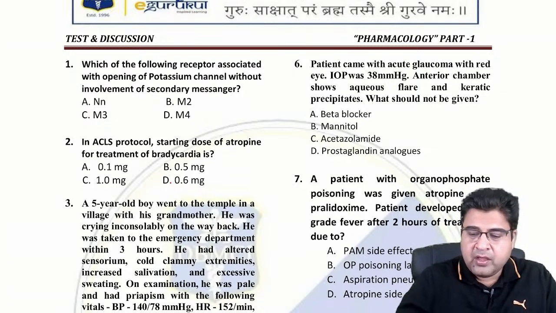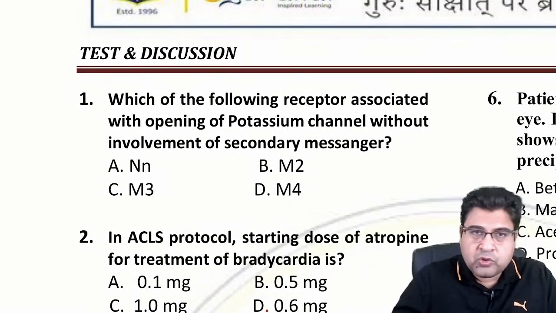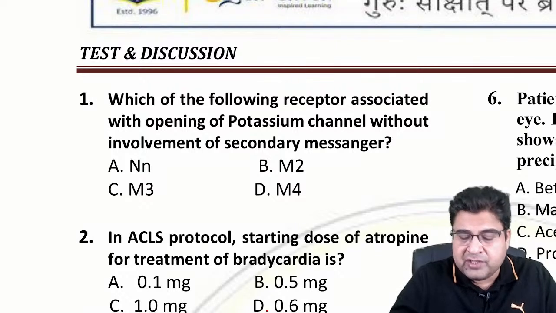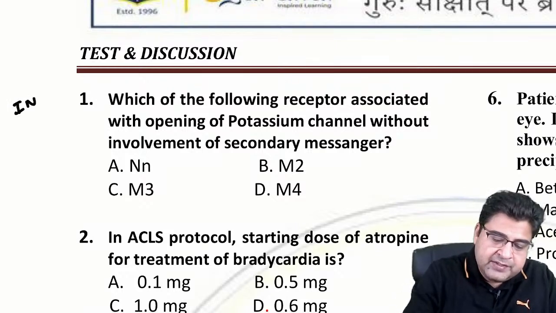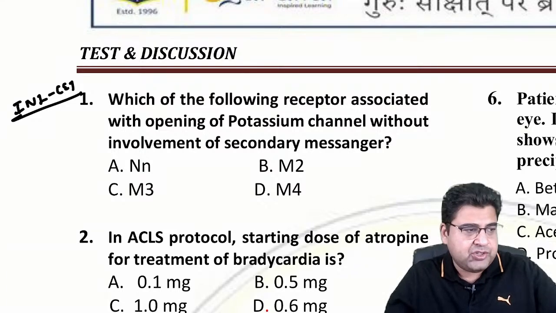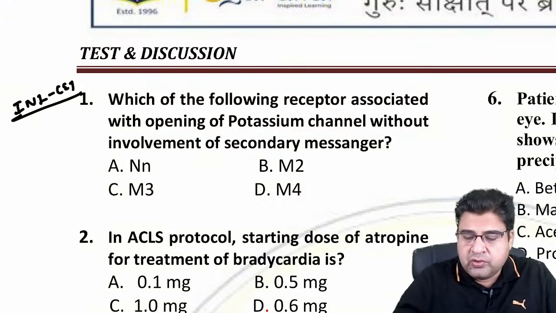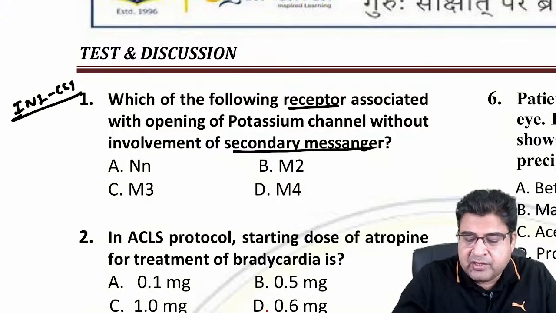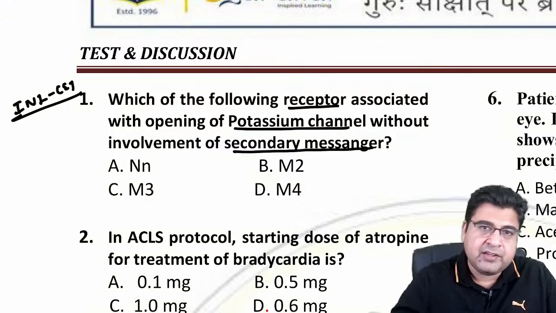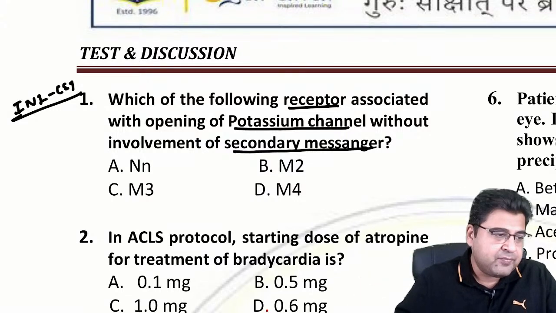Thanks for the confirmation. So, guys, we are going to start with this pharmacology paper one. Question number one is a controversial question which was asked in your INICET exam two years back. Which of the following receptors is associated with opening up of a potassium channel without involvement of a secondary messenger? They are asking the name of a receptor which does not require a secondary messenger but still opens up the potassium channel.